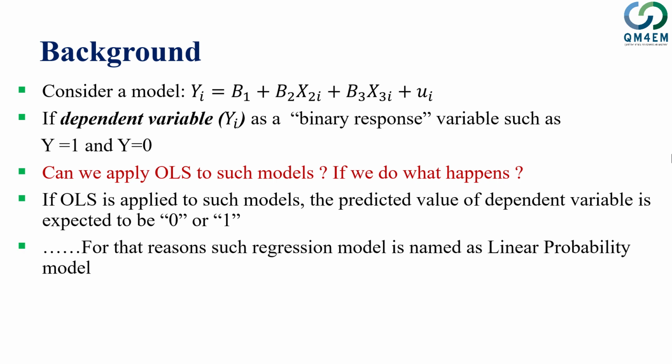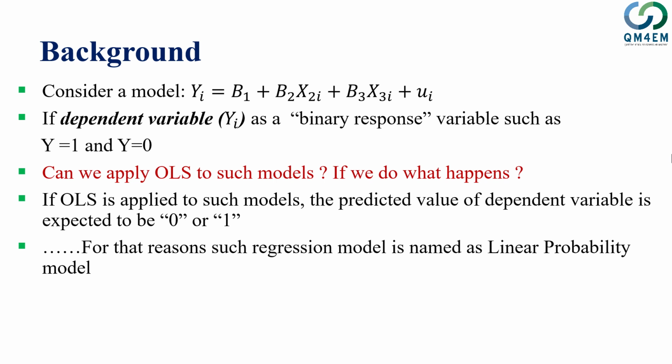However, that's not always the case. But before discussing why this doesn't happen, we should note that since the value of Y is expected to be between 0 and 1, we call such a model a linear probability model.